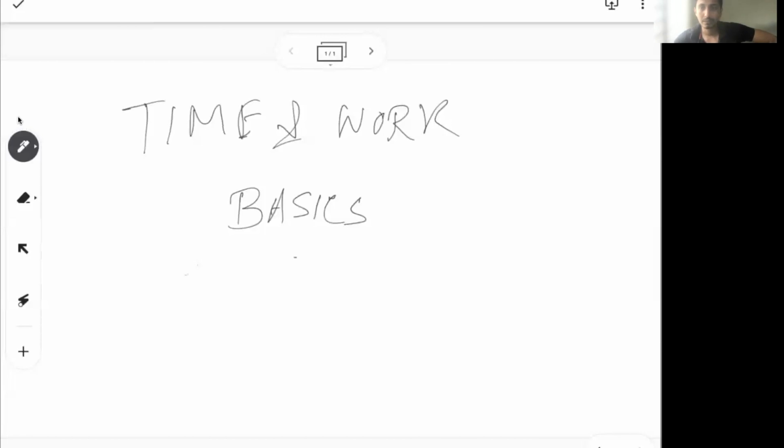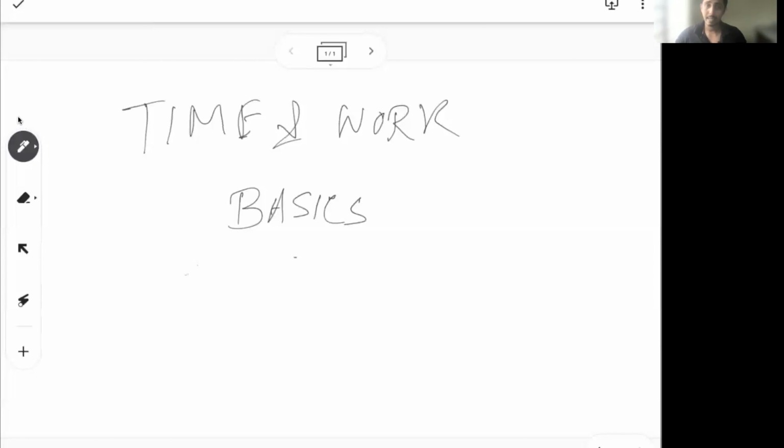So the agenda for today's session is the fundamentals of time and work. Once the fundamentals are done, in the subsequent session we will cover the level 1 or practice problems, and in the third session we will do level 2, the advanced level problems of time and work. So that's how we will plan it out. Without further delay, let's get started.